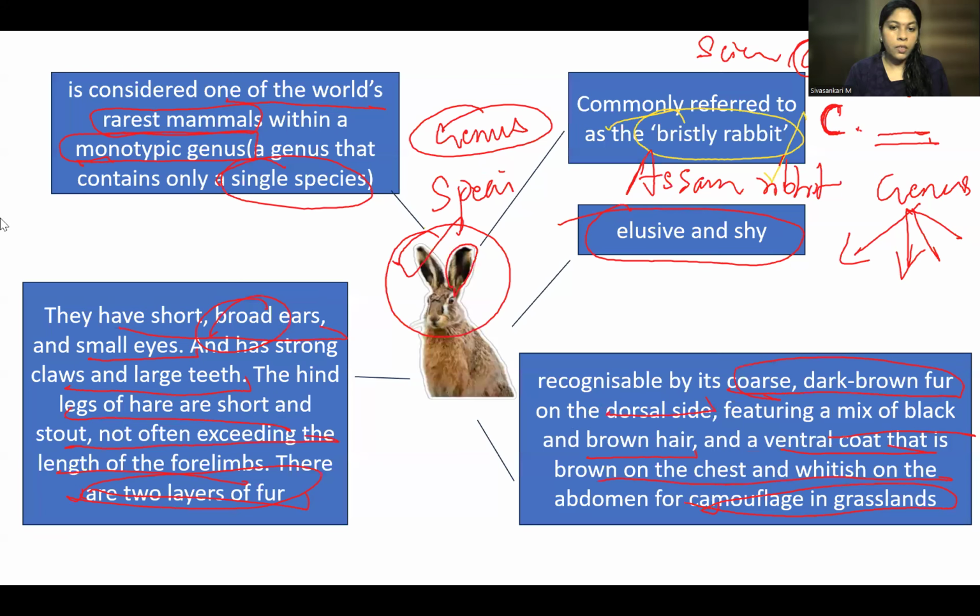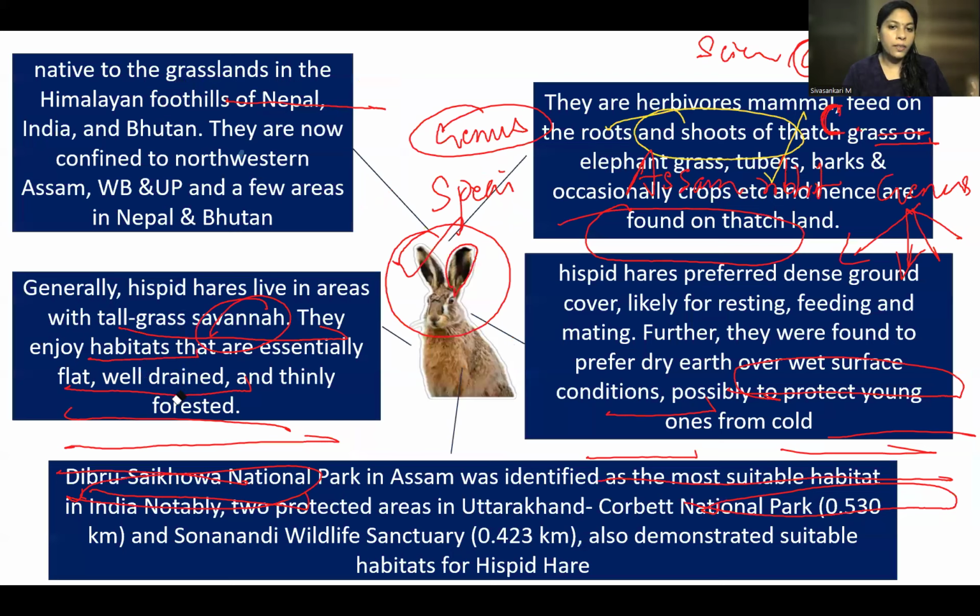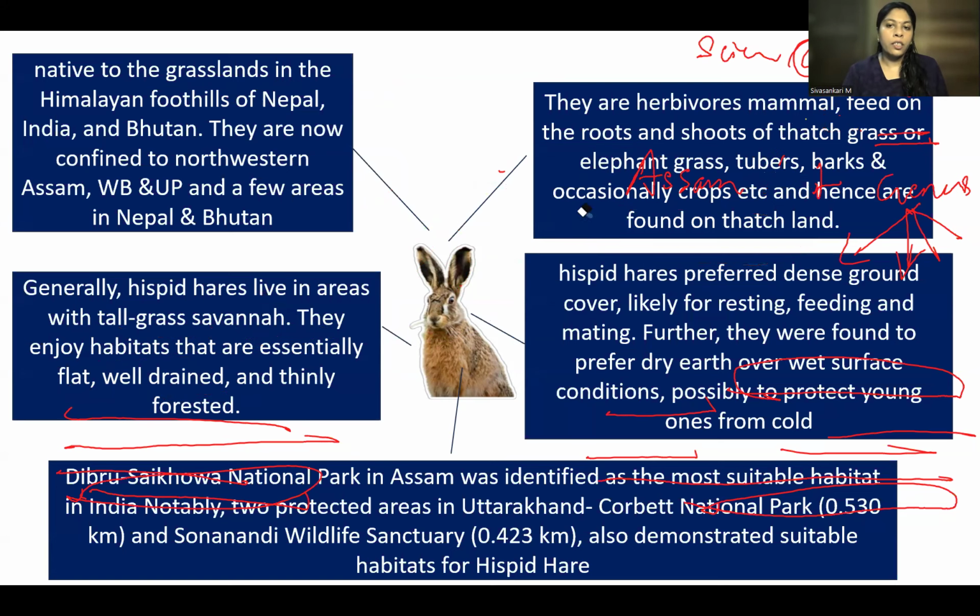See this, what more we have to know? Those are all general details. No need to study much detail, but you should know that this species has 2 layers of fur. His ears are short and broad. That's it. And then his color is brown, which helps in camouflaging. Then come to the next point.